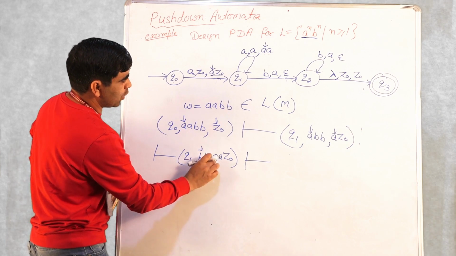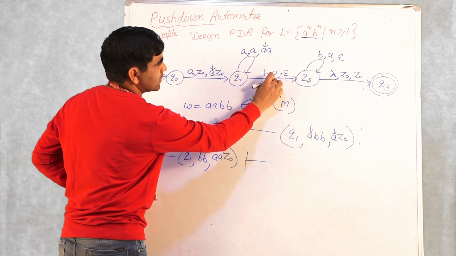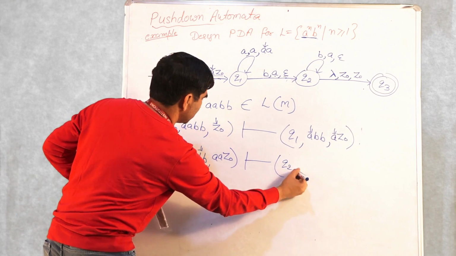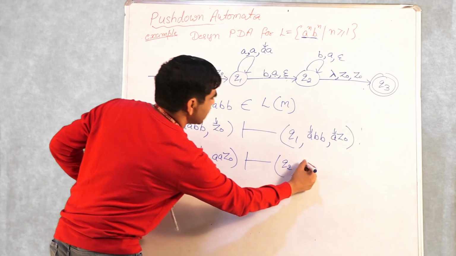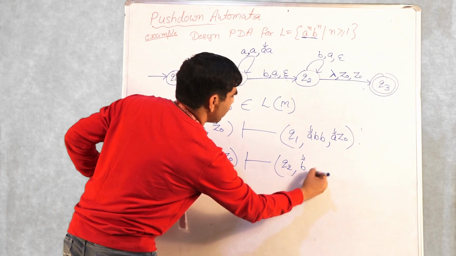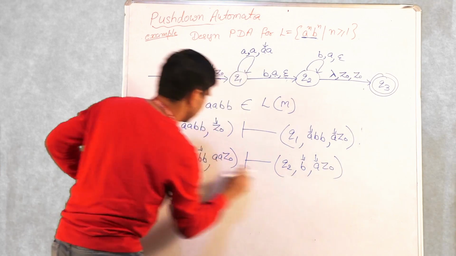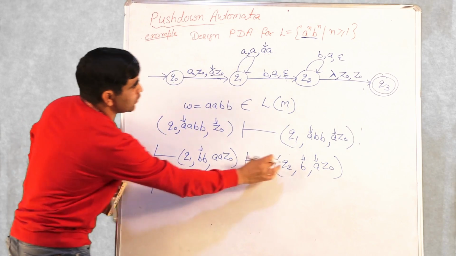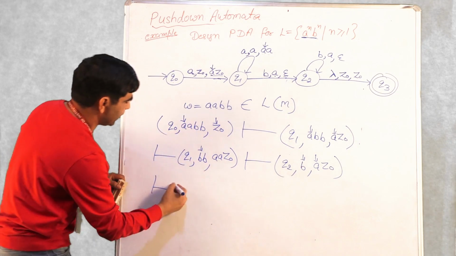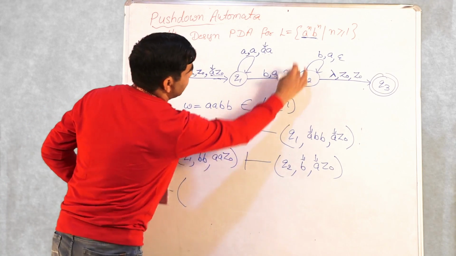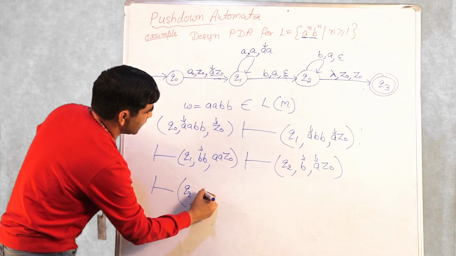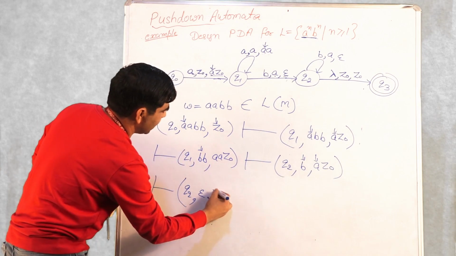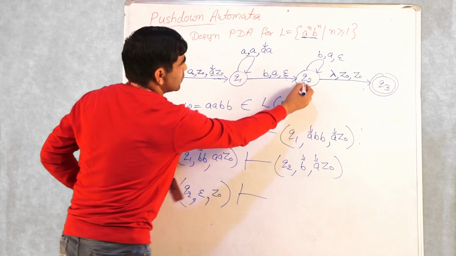After that, Q1, input is B, top of the stack is A. You are removing this A from the top of the stack and the state is Q2. So the state is Q2, this B is the current symbol now, and one A is removed. You are on state Q2, you will get B. So what is the configuration? You stay on Q2, B is removed, so the input string is exhausted, and then this A is deleted. Then after that you are on state Q2.